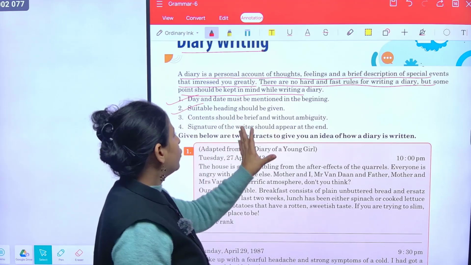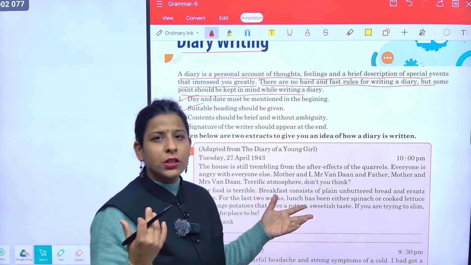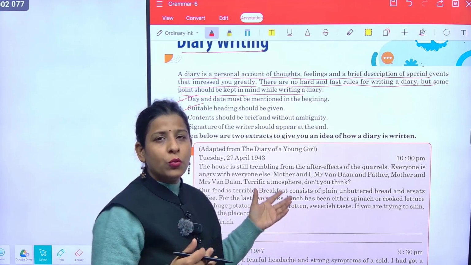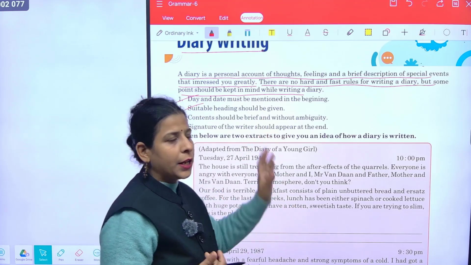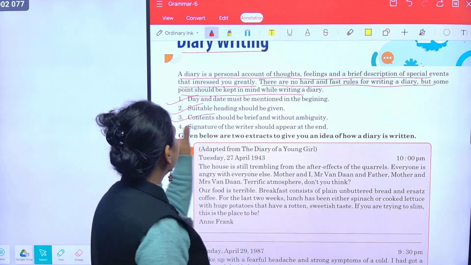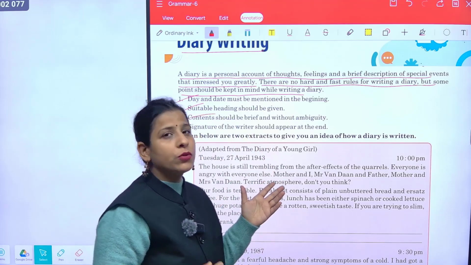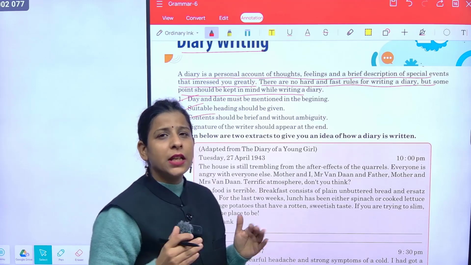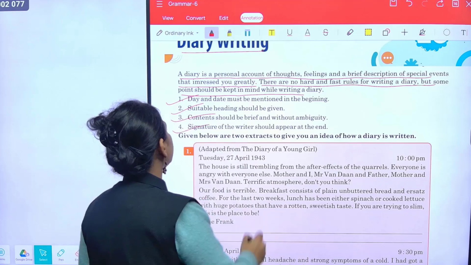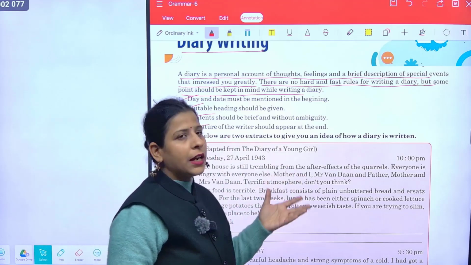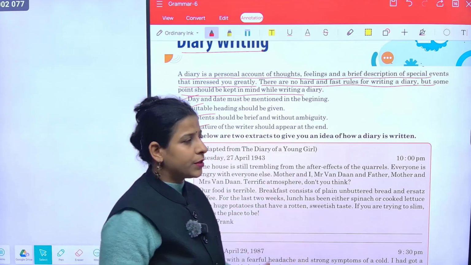Second, a suitable heading should be given, about what you are writing. Suppose it is a function held at your school or any kind of event, so we should mention that in the heading. Then comes the content, which should be brief and without ambiguity. The contents should be brief, not too long or detailed. And the signature of the writer should appear at the end.